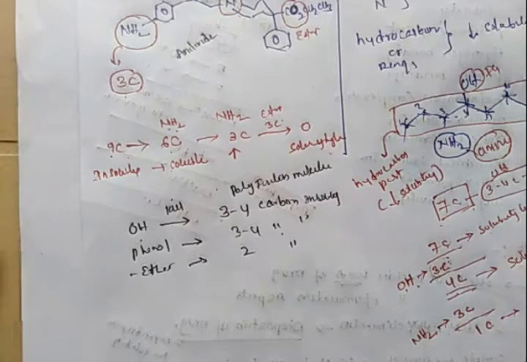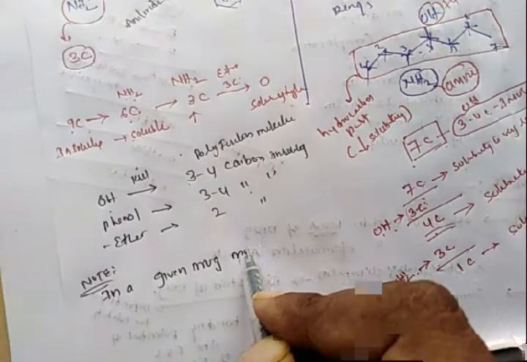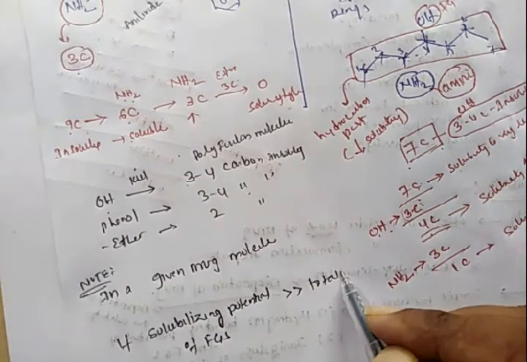Once again I will explain, don't worry. It is a complex topic. Note, according to Lamke, in a given drug molecule, if the solubilizing potential of functional groups exceeds the total number of carbon atoms, the molecule is considered to be soluble.